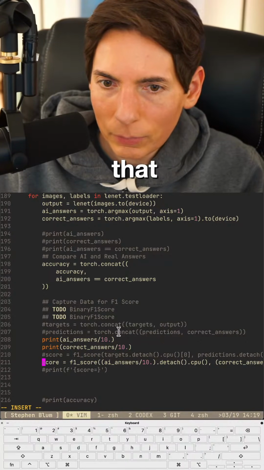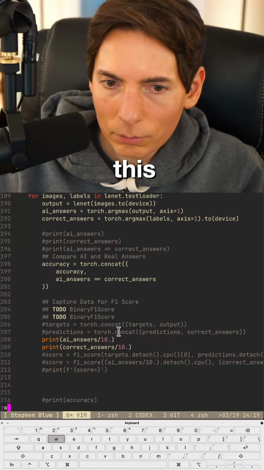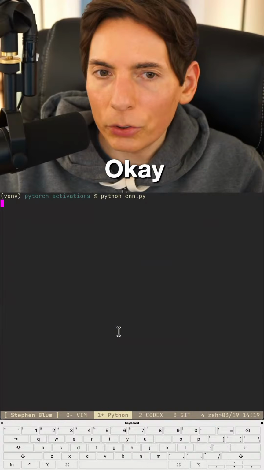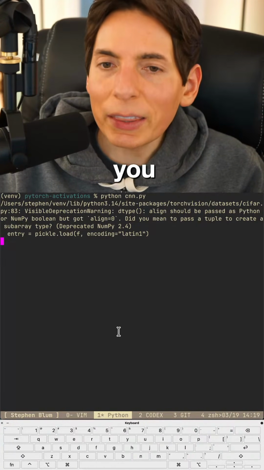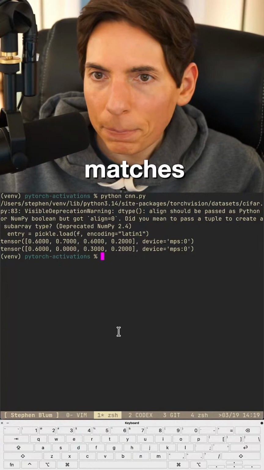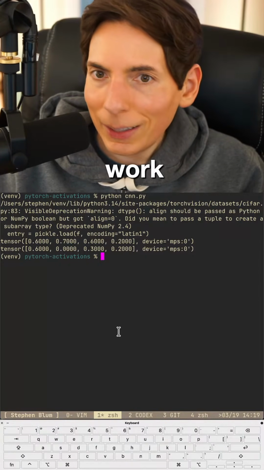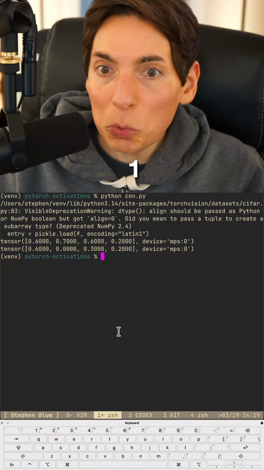Try that. Hide this. Okay. All right, let's see. So F1 score is basically an accuracy score. I really want to show you that the accuracy score matches. So that should work. It's between 0 and 1. It should work perfectly fine.